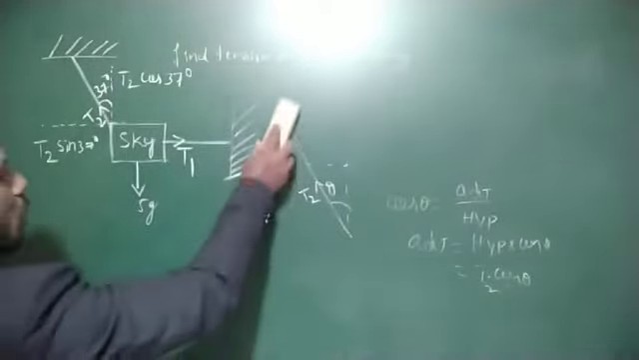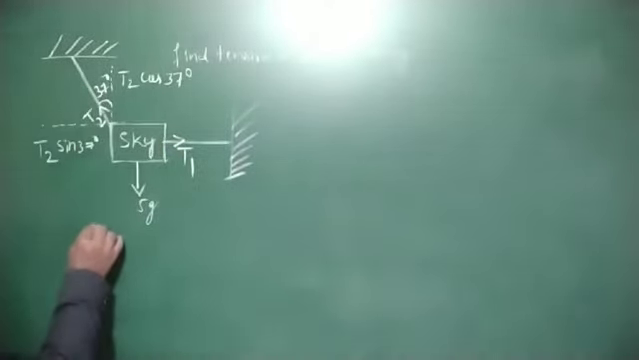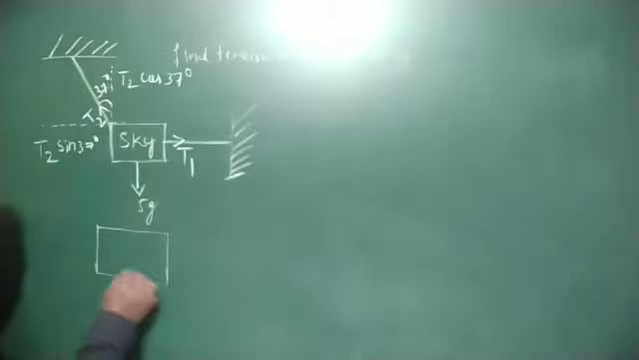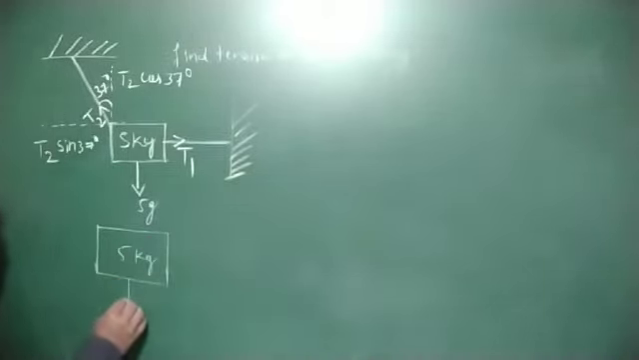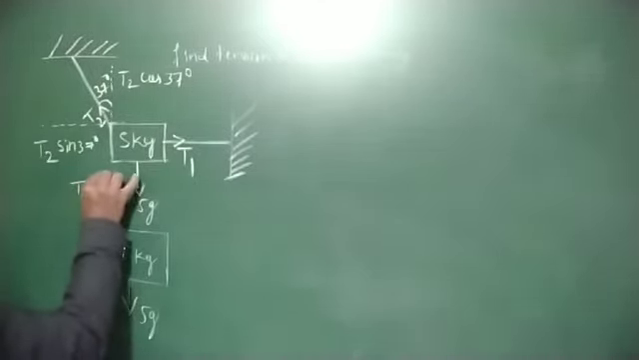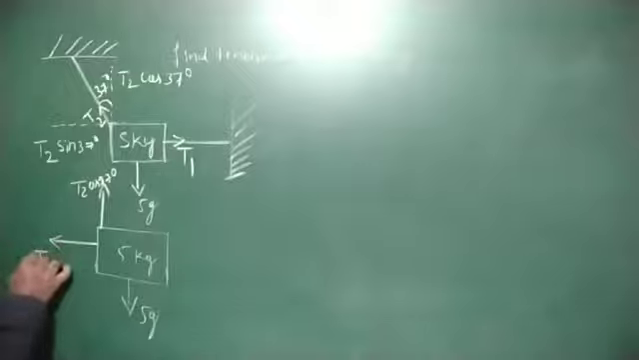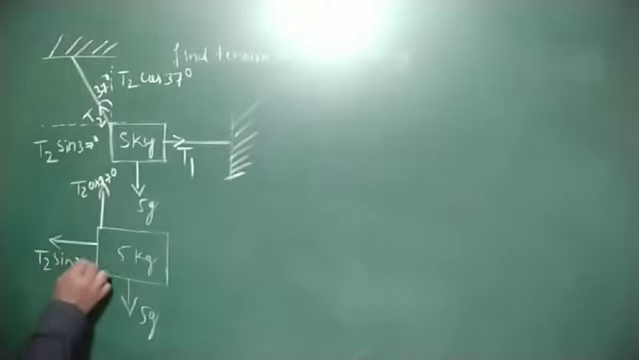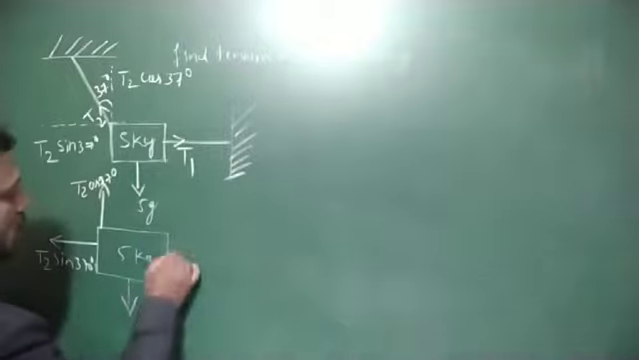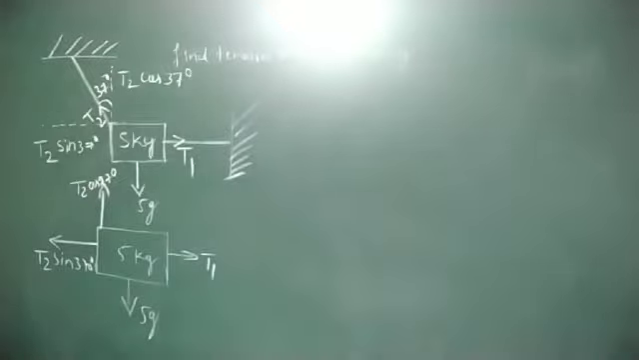Now write the free body diagram for 5 kg mass. Weight acts in downward direction, that is 5g. In upward direction, T2 cos 37 degree acts. And in the horizontal direction, T2 sin 37 degree, and in this direction, T1 acts. Okay. Now write the equation.